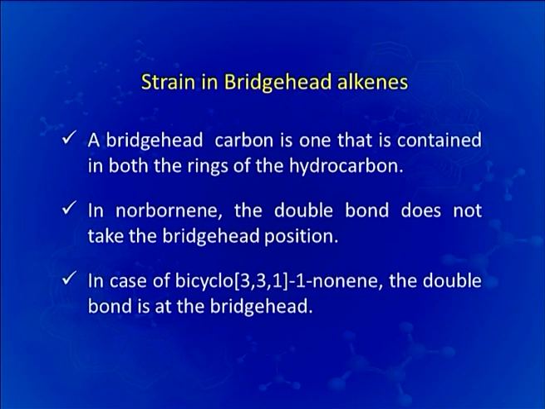Now we will discuss the strain associated with bridgehead alkenes. A bridgehead carbon is one that is contained in both the rings of the hydrocarbon. In norbornene, the double bond does not take the bridgehead position, whereas in bicyclo[3.3.1]non-1-ene, the double bond is present at the bridgehead.